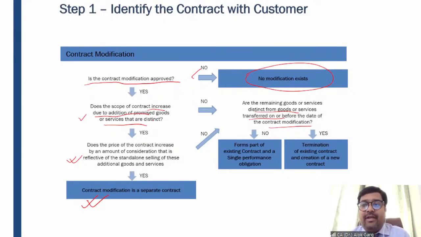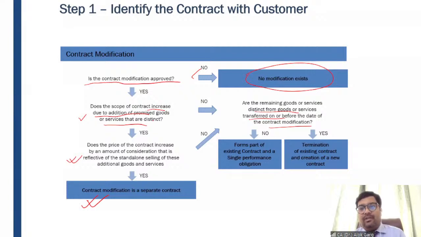Being a chartered accountant, if you have to do the bookkeeping on a monthly basis for 12 months, right? So every month you have to do the bookkeeping. Whatever bookkeeping you have done on a month-to-month basis earlier has nothing to do with the next period. So that has been gone. Whatever services you have provided earlier to a company, the company has got the benefit out of those services, and the future services are different, right? So you need to see whether after modification, the additional goods or services are different or are the same.